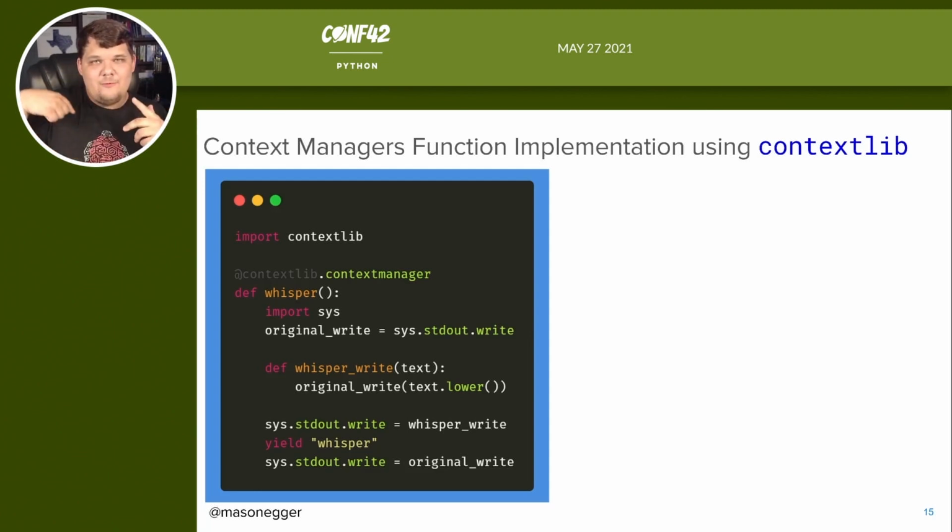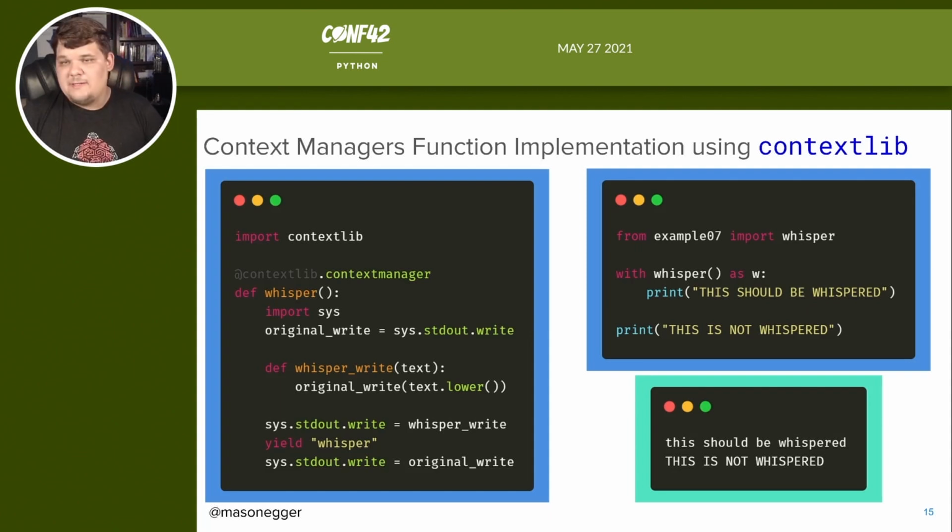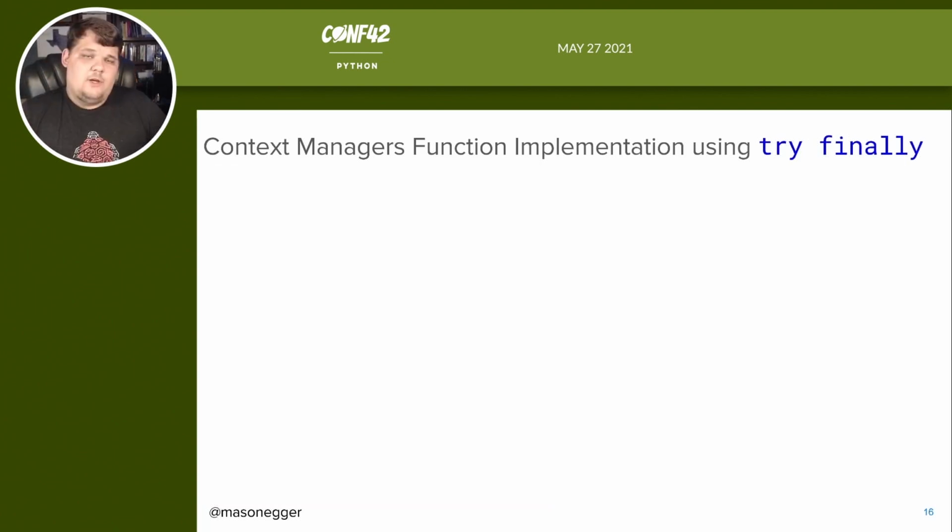And then when we're done within the block, it's going to come back in and it's going to basically resume after the yield and it's going to set the original write back. So if we do that, we say print this should be whispered in all caps and then print this is not whispered. And as we see, it did do it. We were able to lowercase the code that was inside the context manager and then set everything back the way we expected to.